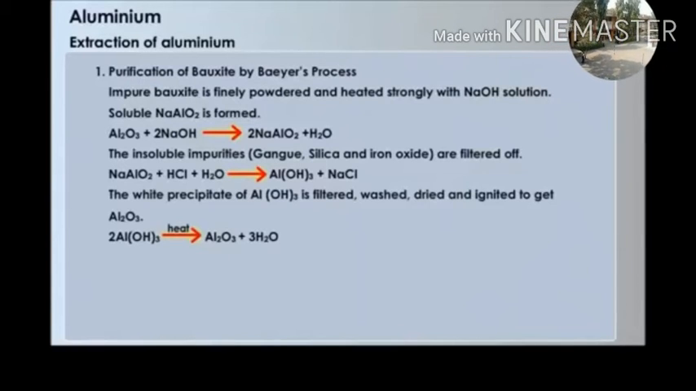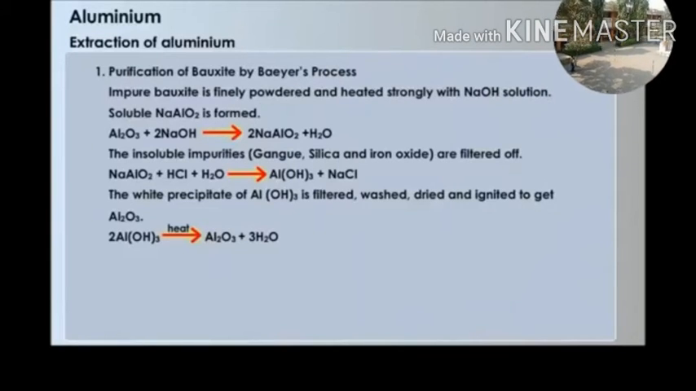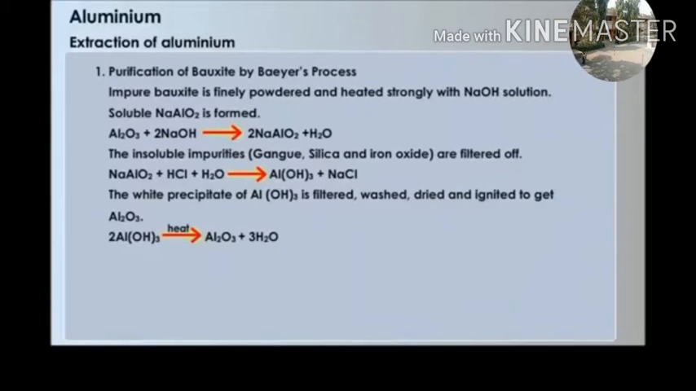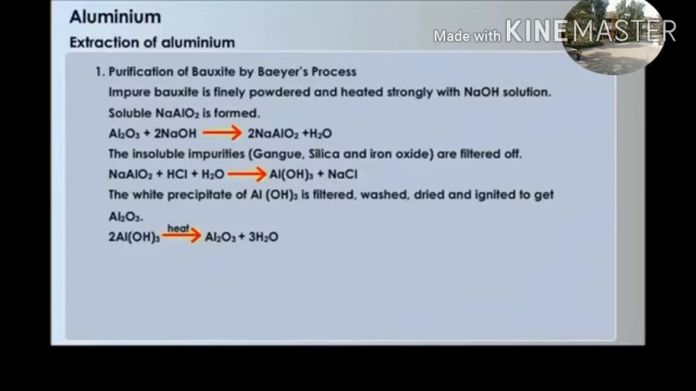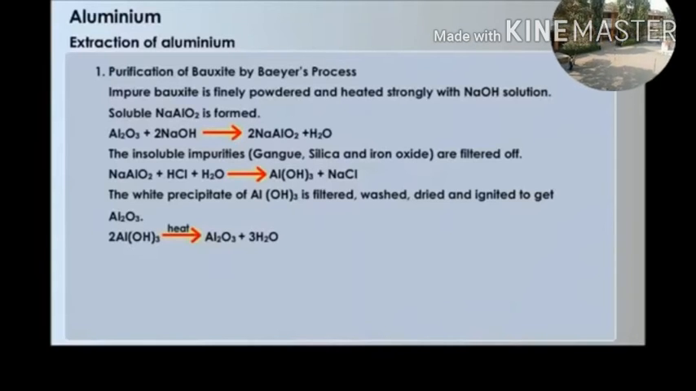Extraction of aluminium: purification of bauxite by the Baeyer process. Impure bauxite is finely powdered and heated strongly with NaOH solution. Soluble sodium aluminate is formed. Al2O3 plus 2NaOH gives 2NaAlO2 plus H2O. The insoluble impurities, gangue, silica and iron oxides, are filtered off.